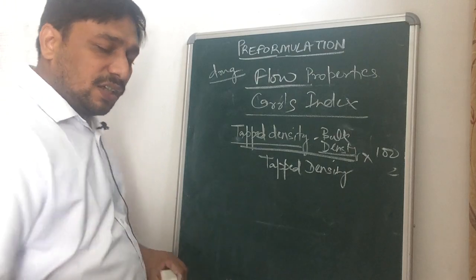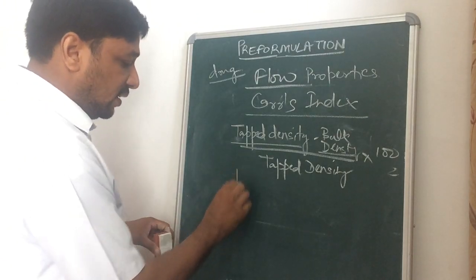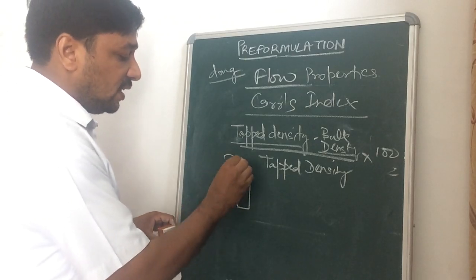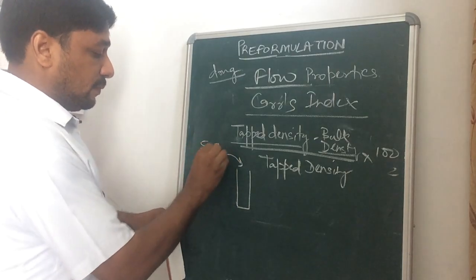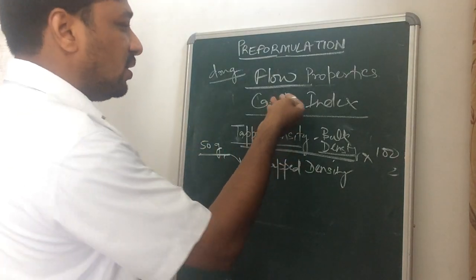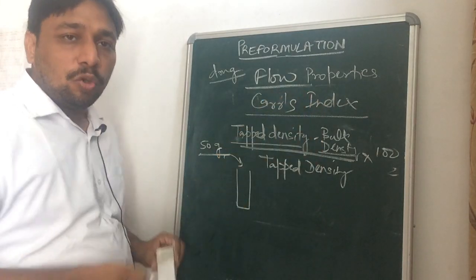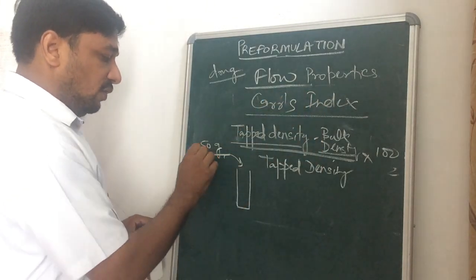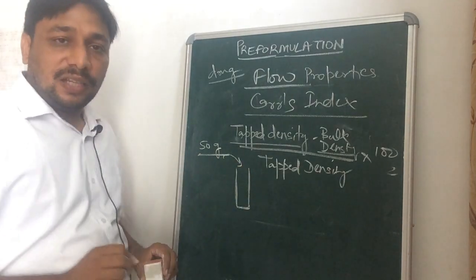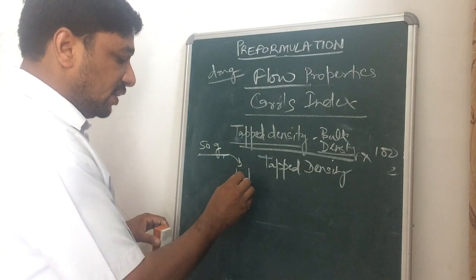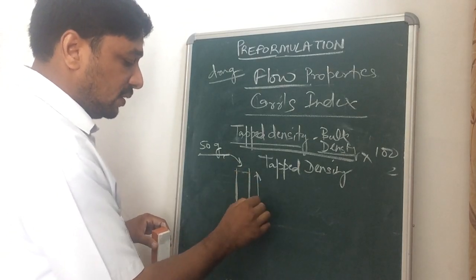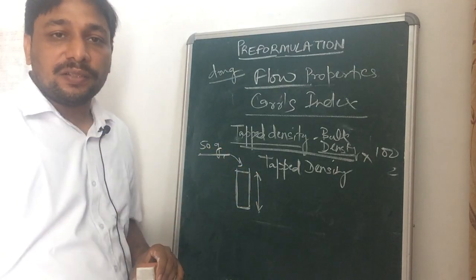These are again simple parameters. We can take 2 cylinders or 1 cylinder. Suppose we want to measure the flow properties of a powder. We will add 50 gram of the powder in that cylinder, and we will determine the volume. What is the volume of that filled cylinder?